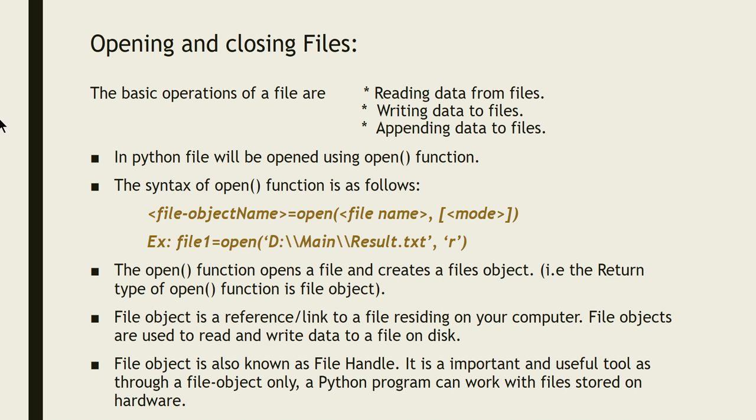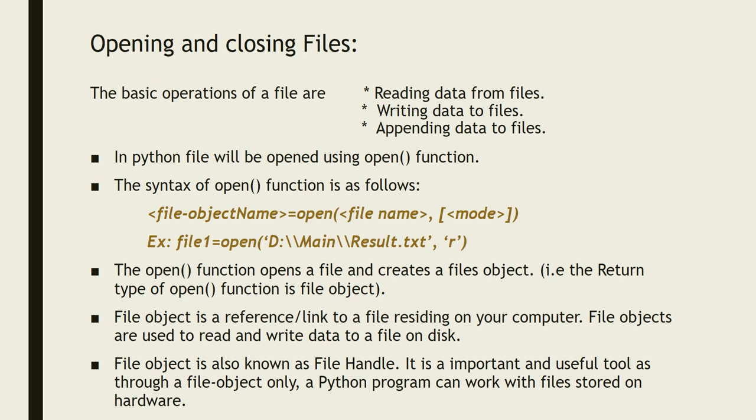First, let us understand what we mean by file object name. The file object is the type of value that will be returned by the open function. That is, the return type of the open function is file object. What do you mean by file object?